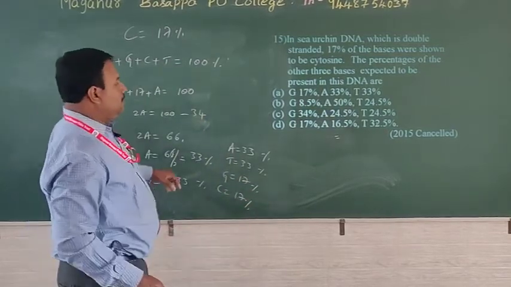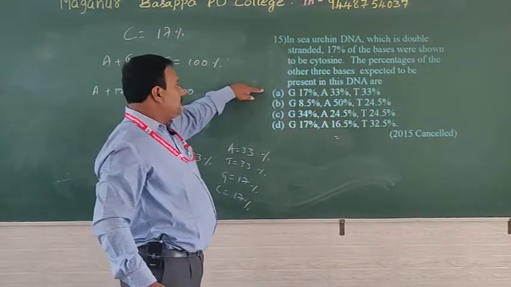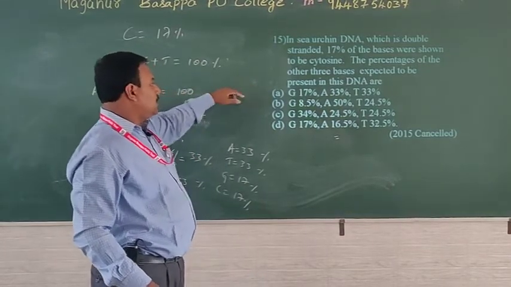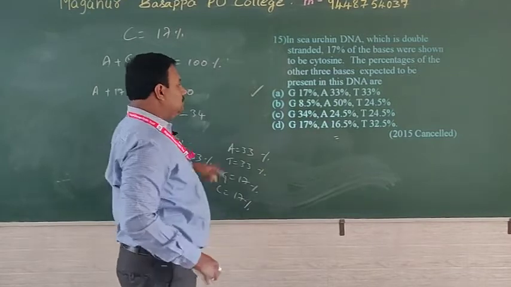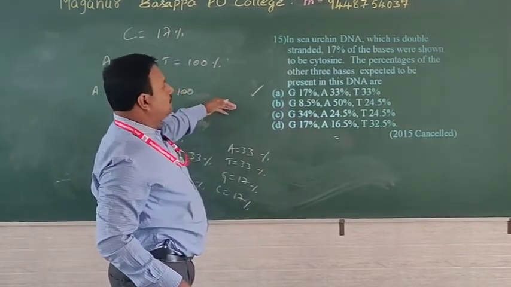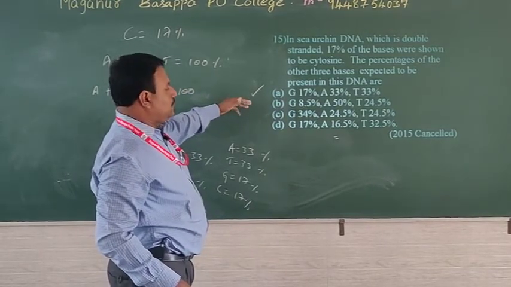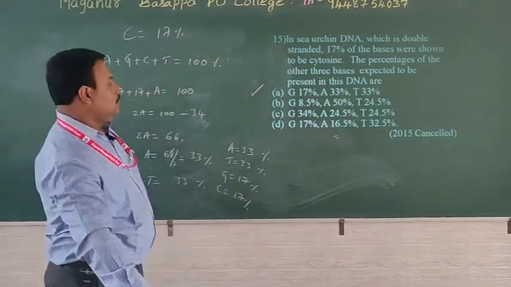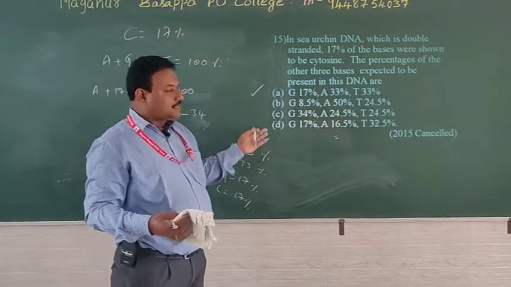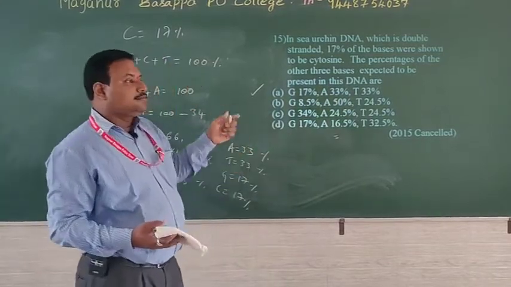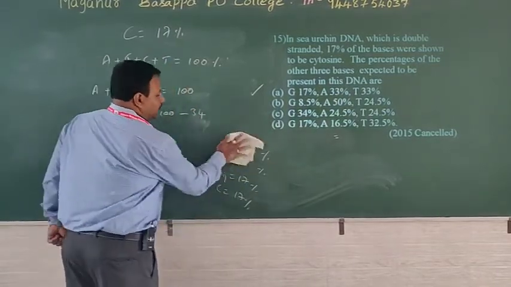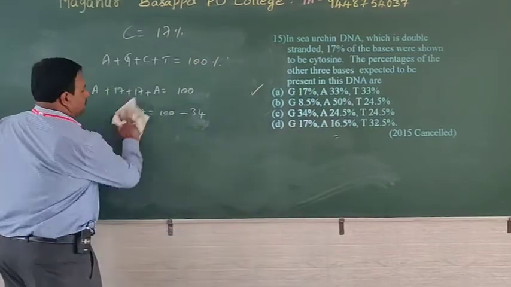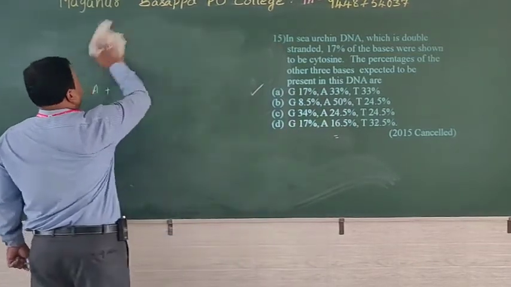See, they have only given G 17, A 33, T 33. This is the right one. G 8.5, that fraction won't come. Anyhow, got the answer. This has been asked in the NEET exam, that was ought to be conducted, but it has been cancelled because of unknown reason, because of calamity, I think.